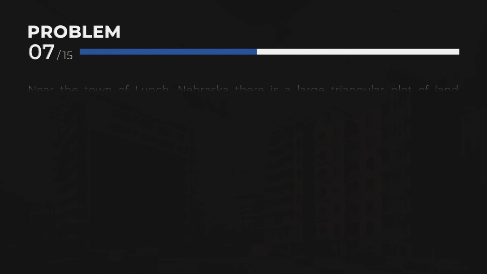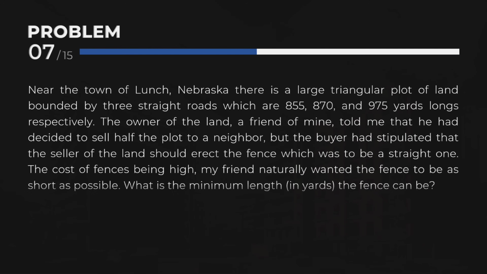Problem 7. Near the town of Lunch, Nebraska, there is a large triangular plot of land bounded by 3 straight roads, which are 855, 870, and 975 yards long, respectively. The owner of the land, a friend of mine, told me that he had decided to sell half the plot to a neighbor, but the buyer had stipulated that the seller of the land should erect the fence, which was to be a straight one.